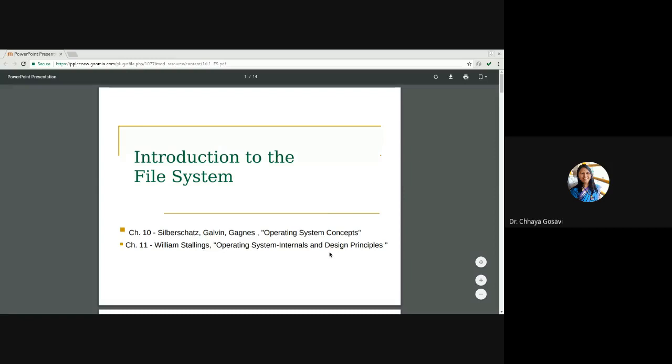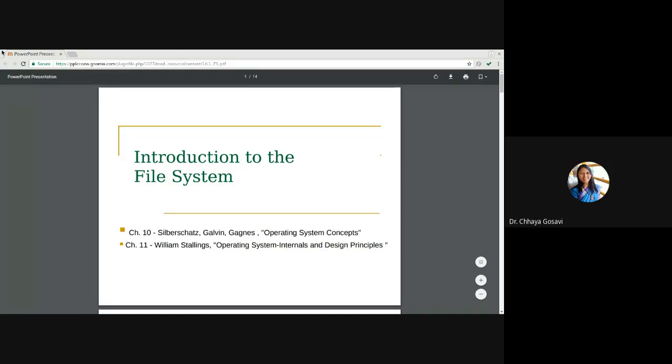Good morning, everyone. We are starting with unit number 4, which is file systems, introduction to file systems. Till now, we have seen that operating system acts as a resource manager, and we have seen how it manages resources like the processor, CPU, and main memory. Similarly, we'll see how operating system handles files, the file system, in this unit number 4.